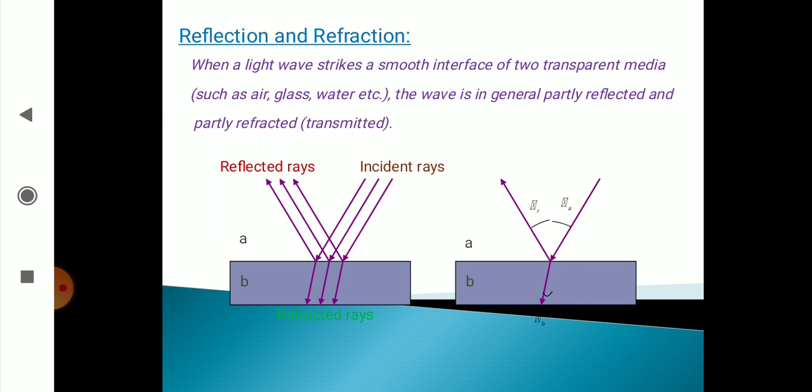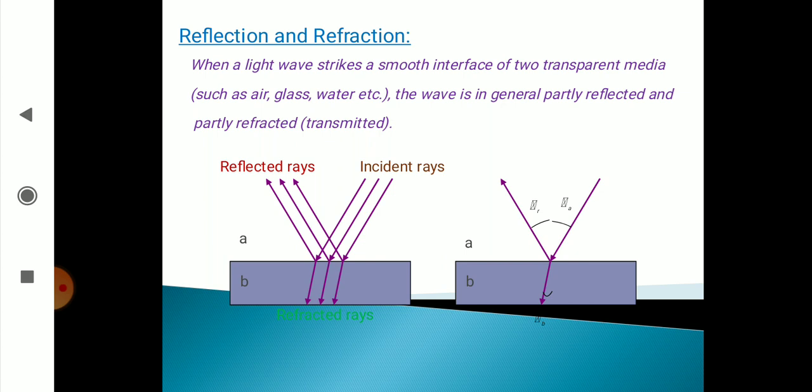Before going to that, I want to remind you what reflection and refraction are, as we studied in intermediate level physics, where you studied about light. But here we are going to study uniform plane waves.